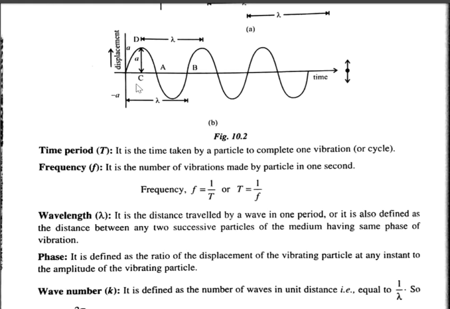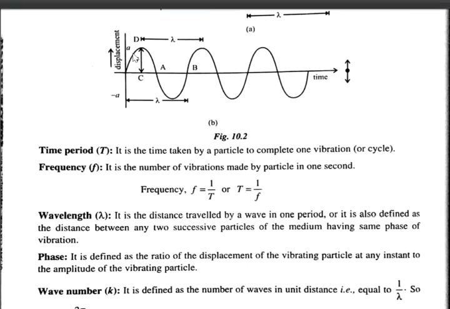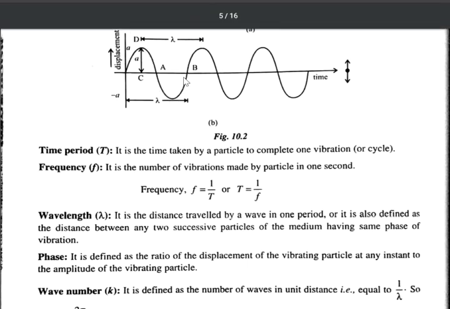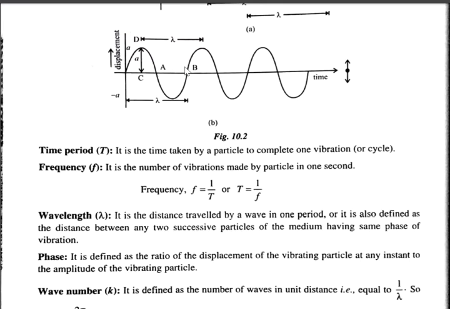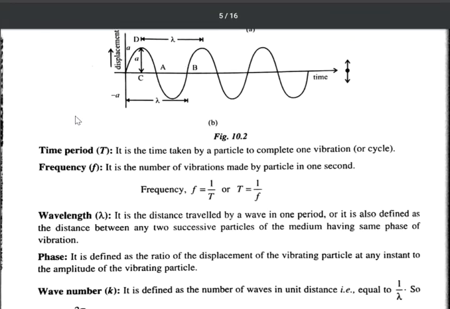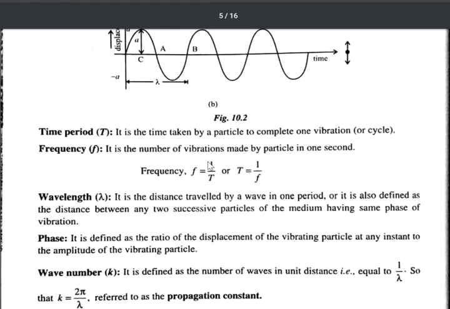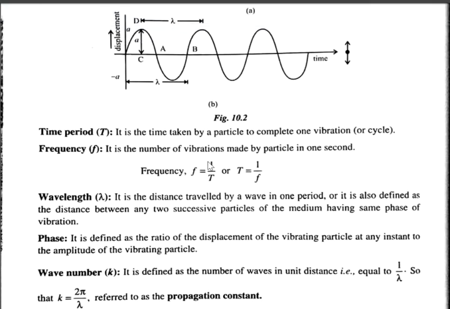So remember, when the particle completes one vibration, one crest and one trough will be formed if it is a transverse wave, or if it is a longitudinal wave, one compression and one rarefaction will be formed. Therefore, time period refers to the time to set up one wave pulse. But the easier way to define time period is, it is the time taken by the particle to complete one vibration.